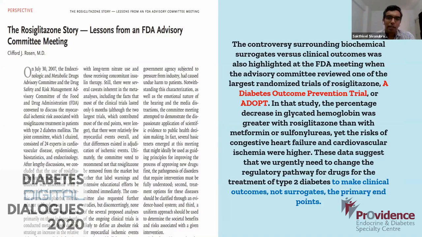Rosiglitazone was the drug, and the trial was ADOPT, the diabetes outcome progression trial, in which they found that although there was a decrease in HbA1c, the risk of congestive heart failure and cardiovascular ischemia was higher. Therefore a paradigm shift was made by the FDA that from here onwards, for drug clinical trials, the endpoints should be clinical endpoints and not surrogate biochemical endpoints.